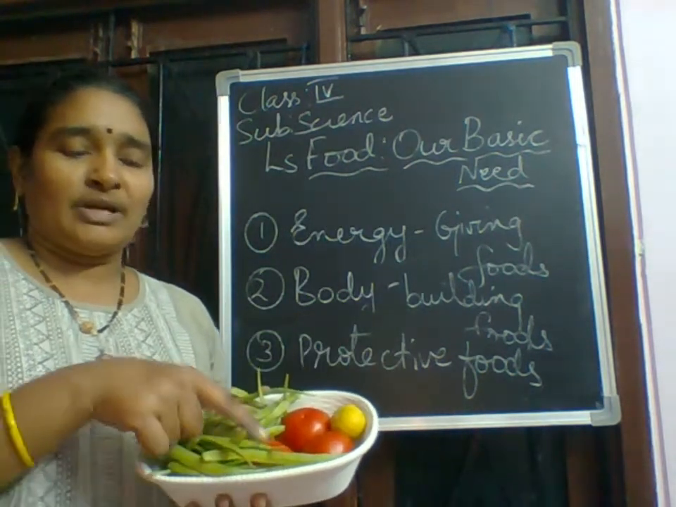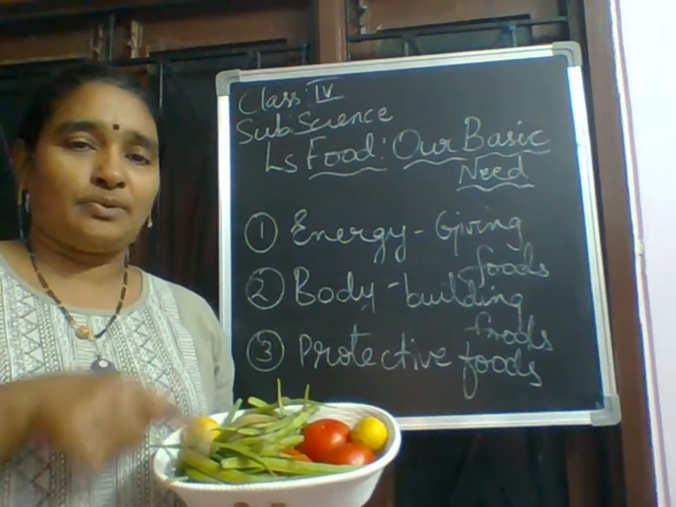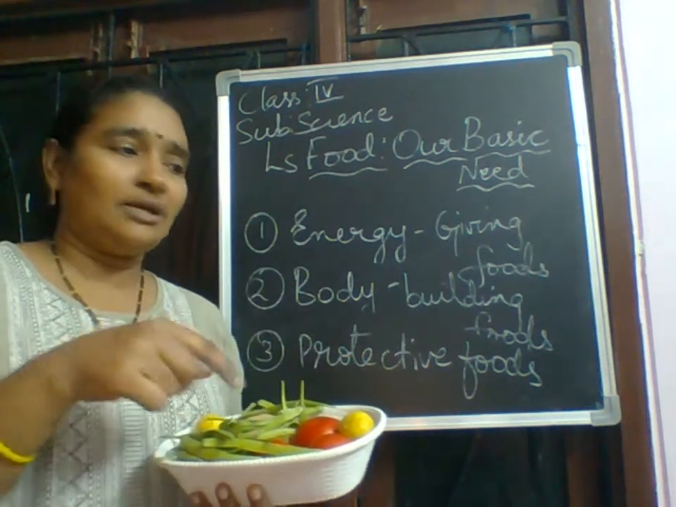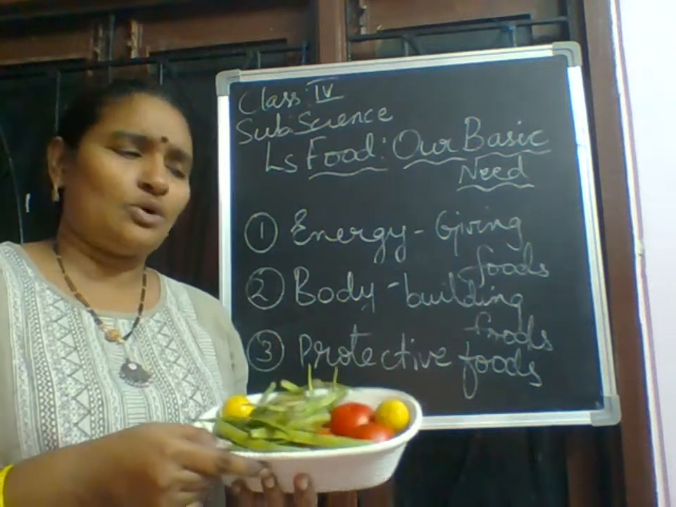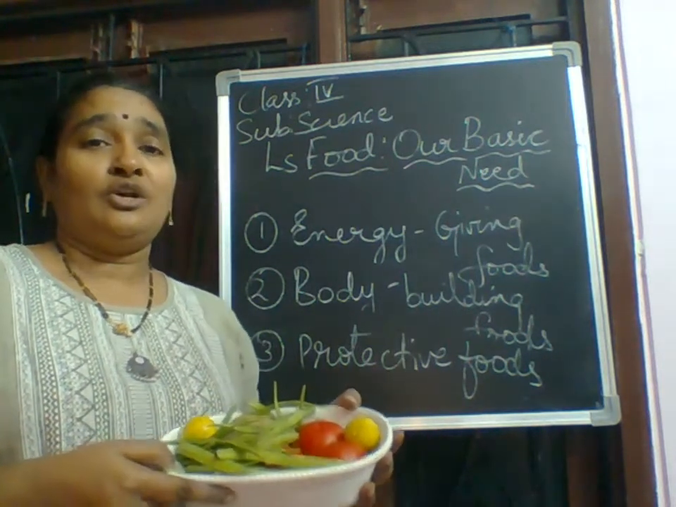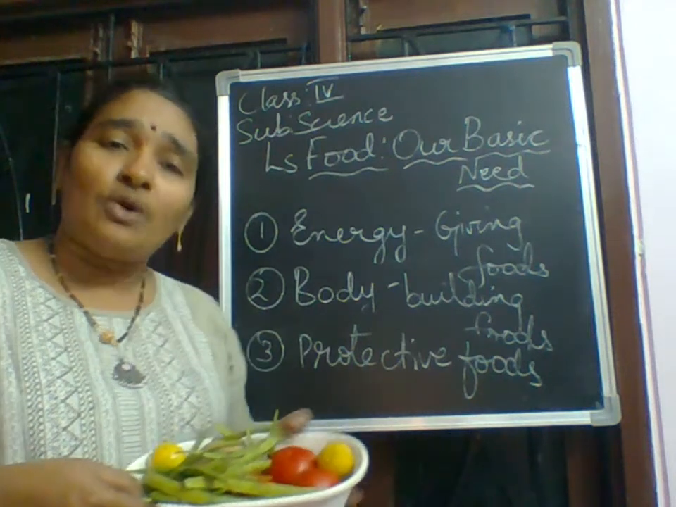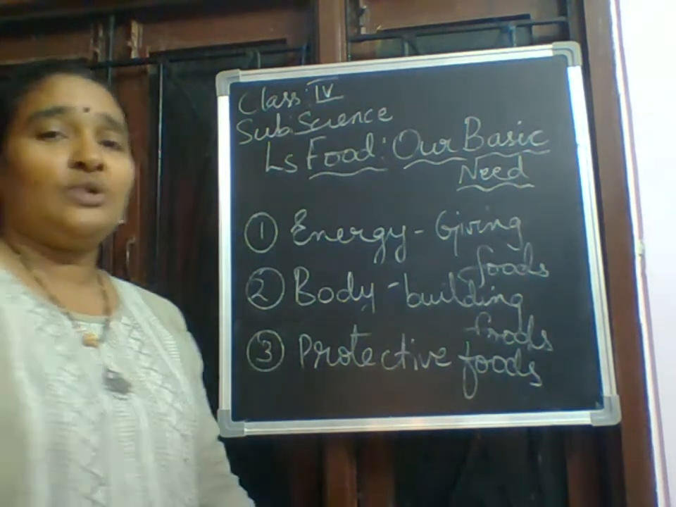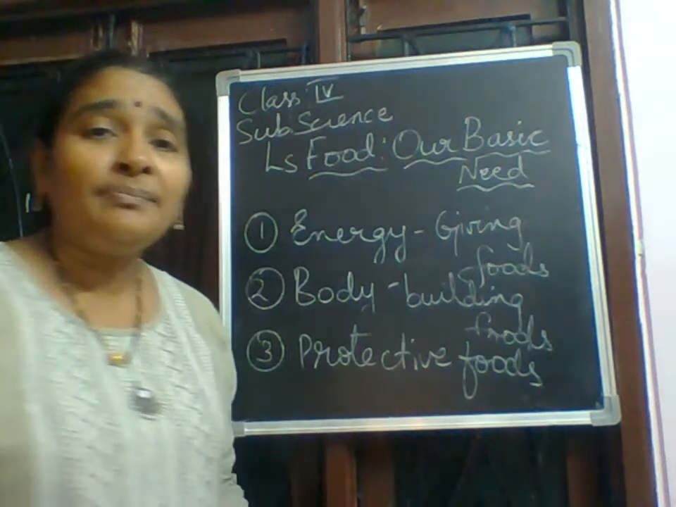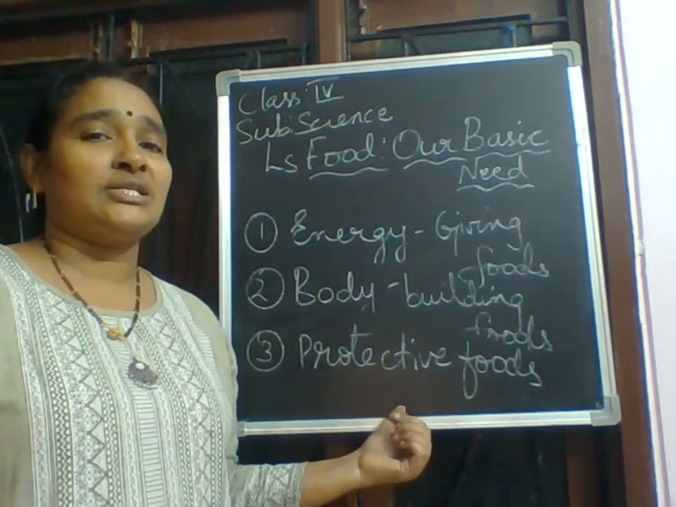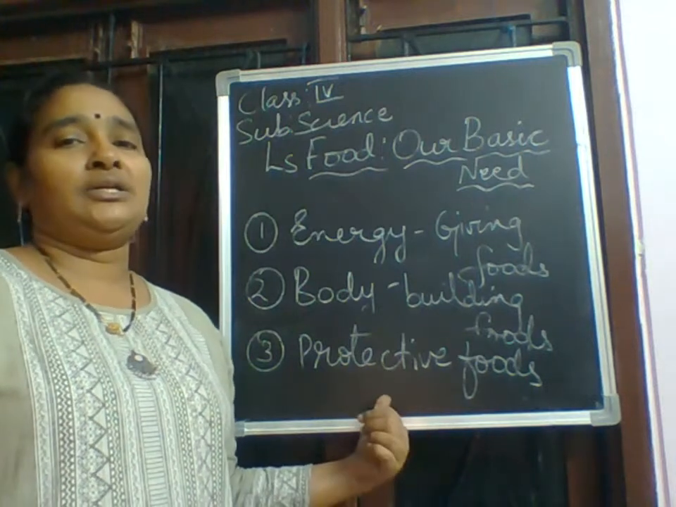Okay, tomato is there, beans are there, potatoes are there, even lemons are there. Along with that, all the vegetables, all the fruits. I didn't take the fruits. Actually, fruits should also be there. Fruits and vegetables, they all come under protective food. So what do they do? They will protect your body from diseases. What do they contain? They contain vitamins and minerals.